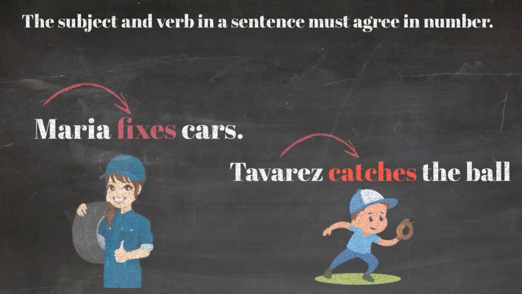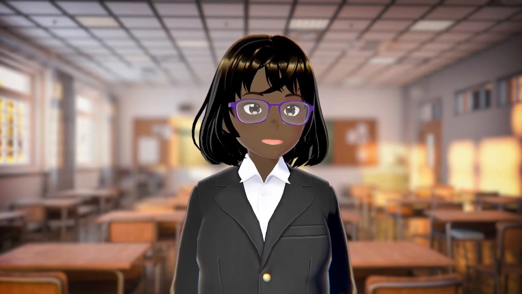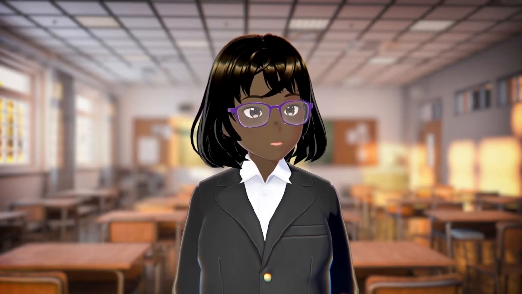Let's look at another example. We have Tavares catches the ball. Now Tavares is only one person, so that means what? Yes, our verb has to be singular. So we have to add to this particular verb, catch, ES to make it singular. And by making it singular, the verb is going to agree with the singular subject, which is Tavares.